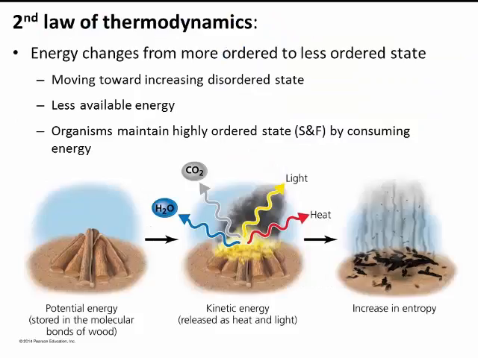The second law of thermodynamics is a law of entropy. This law states that energy moves from a more ordered state to a less ordered state. Entropy is essentially disorder. As energy goes through this process, less energy is available for use. Organisms maintain a highly ordered state by consuming food.